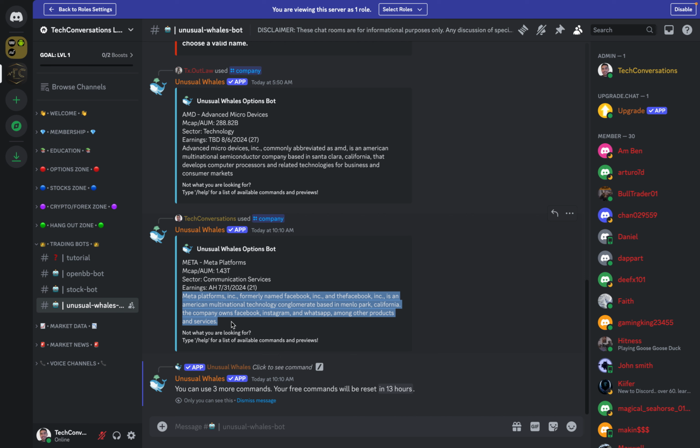This does have a limited amount of commands you can use though. So you can see you can use 3 more commands. Free commands will be reset in 13 hours. So it gets reset every few hours, right? So just keep that in mind with that one.